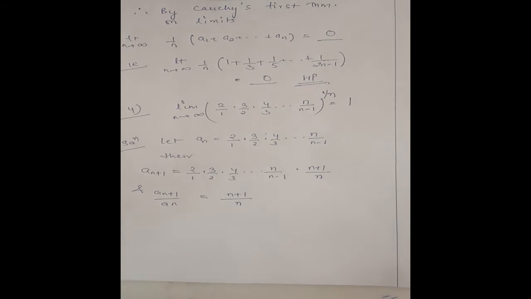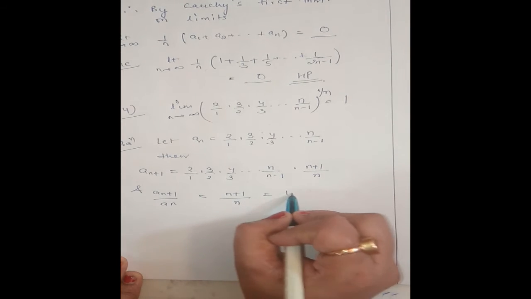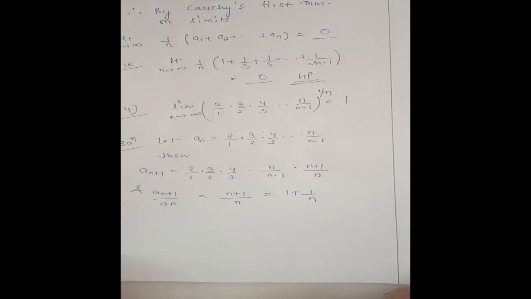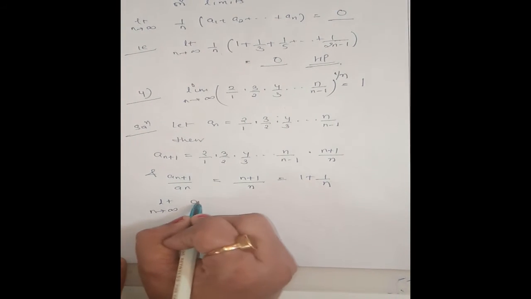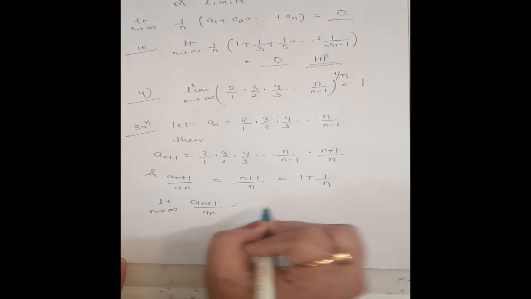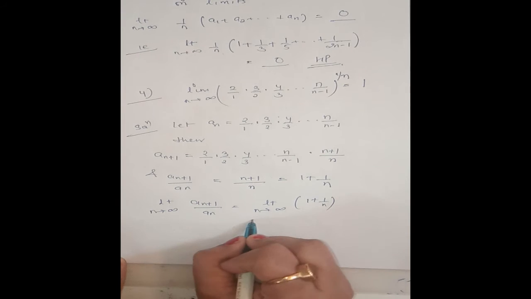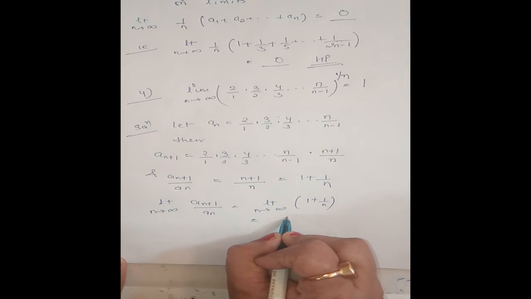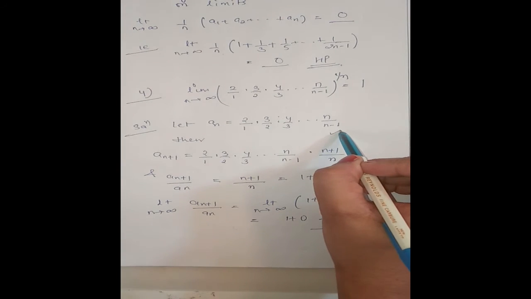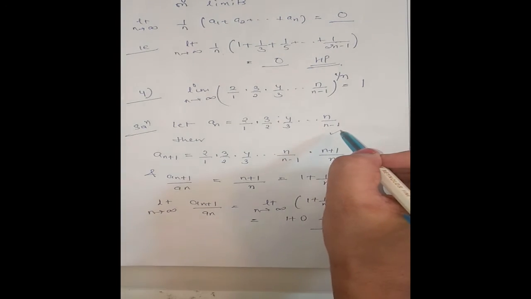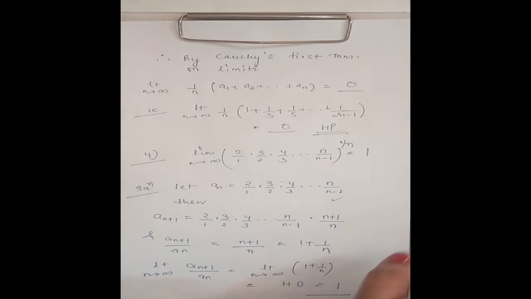Okay, n plus 1 divided by n, which can also be written as 1 plus 1 by n. Now limit n tending to infinity an plus 1 divided by an will be limit n tending to infinity 1 plus 1 by n, 1 plus 0, that is 1. Okay, now an is this. So an is a sequence of positive terms. So now we can apply Cauchy's second theorem on limits.